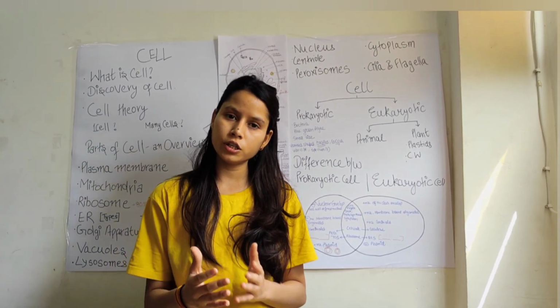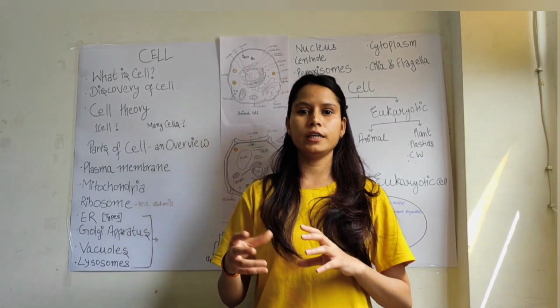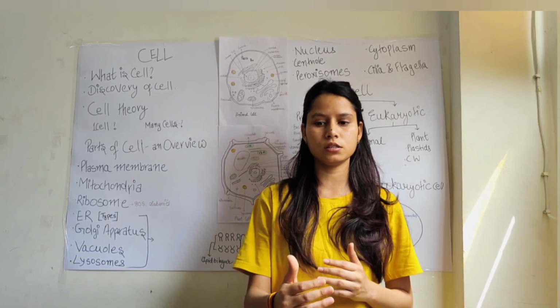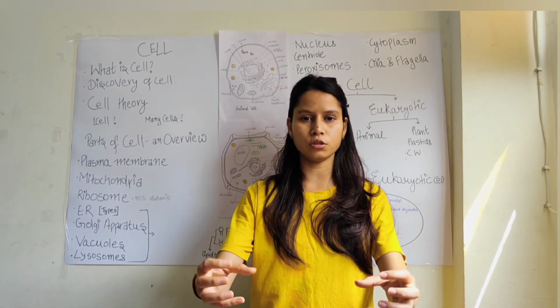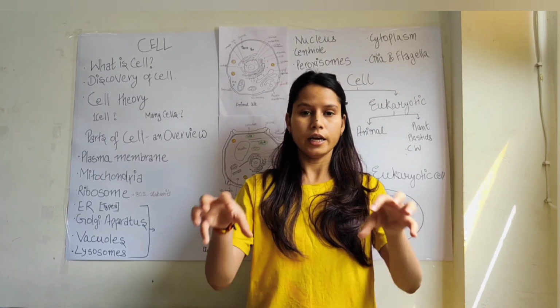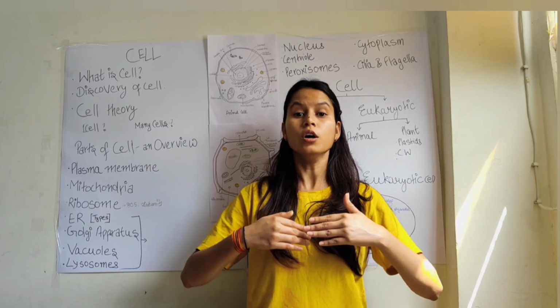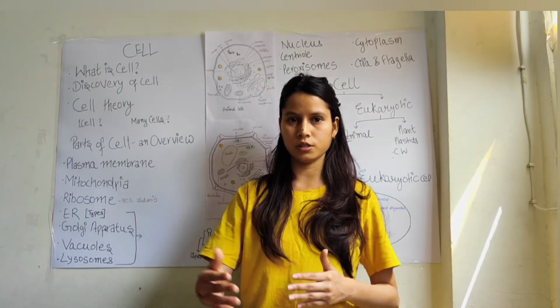Further, this cell theory was modified by another scientist, Rudolf Virchow. He added one more point, that all the new cells arise from pre-existing cells. Means the parent cell divides, it forms daughter cells, and these two daughter cells further divide, and this is how the pre-existing cells lead to the formation of new cells.